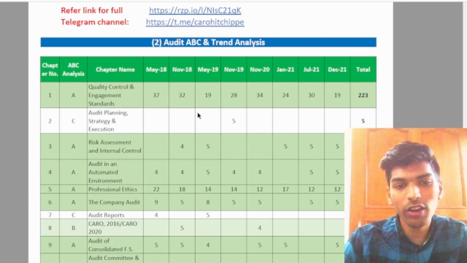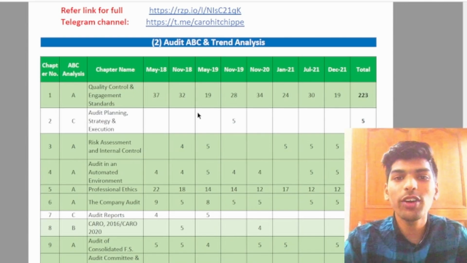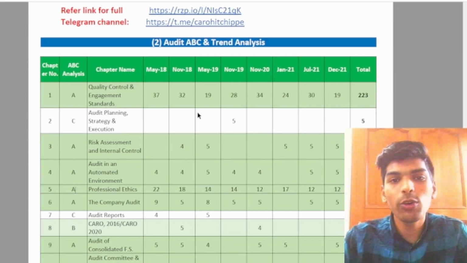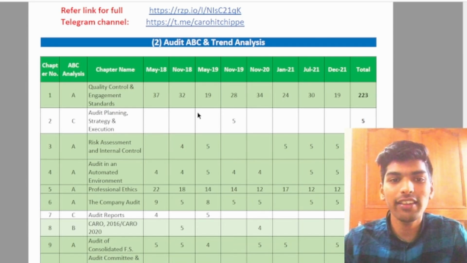You can refer to it for the exams, and apart from it, it also contains the MCQ summary for the audit paper. All those MCQs that have been released by ICAI in the ICAI MCQ booklet, it contains that summary too. So now moving to the next subject.